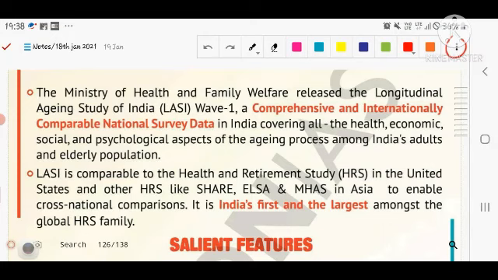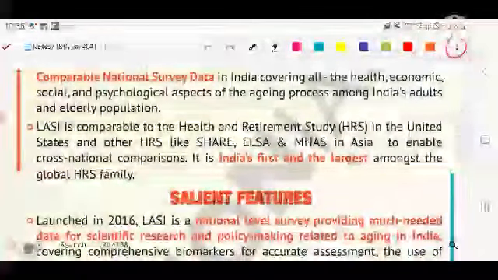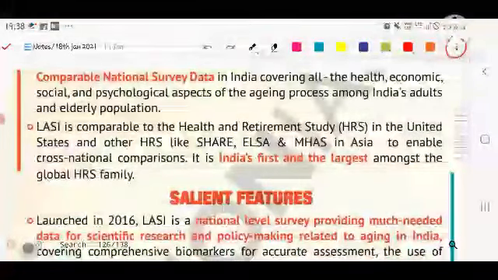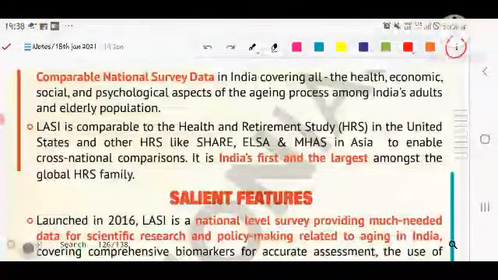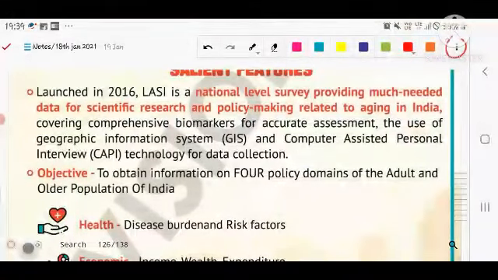LASI, what do you mean by LASI? Nothing but the Longitudinal Ageing Study of India, that is the acronym. It is comparable to the Health and Retirement Study in the United States and other HRS like SHARE, ELSA and CHARLS in Asia, to enable cross-national comparison. In India it is the first and the largest among the global HRS families. Next is the salient features. What did they find, let's see. Launched in 2016, but now it is completed.